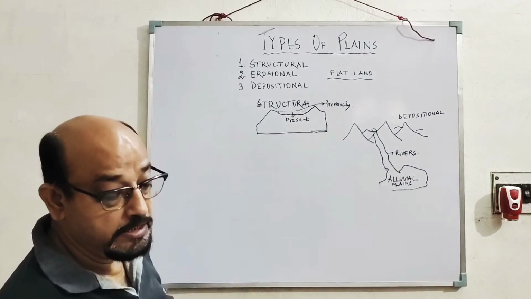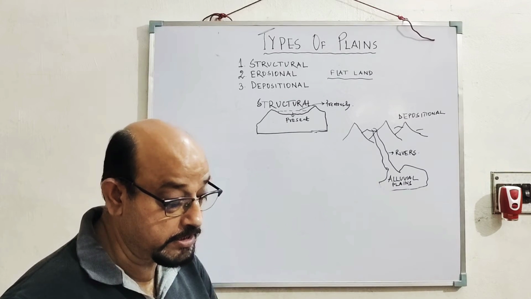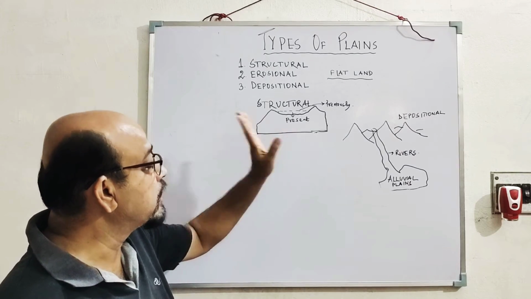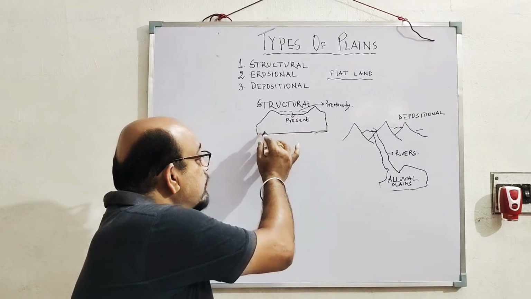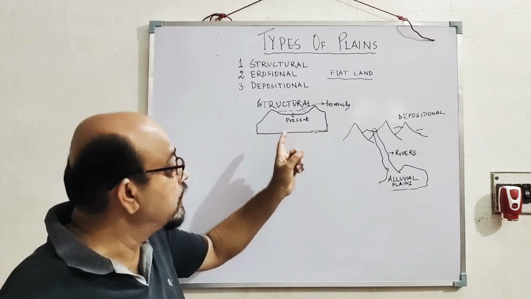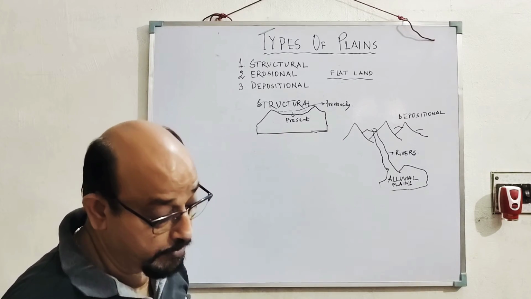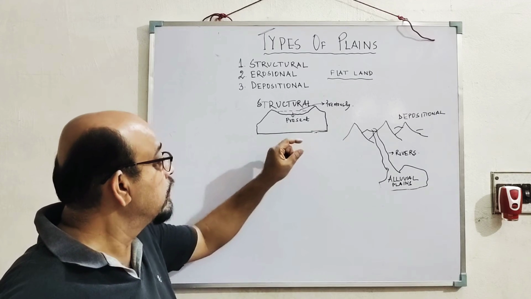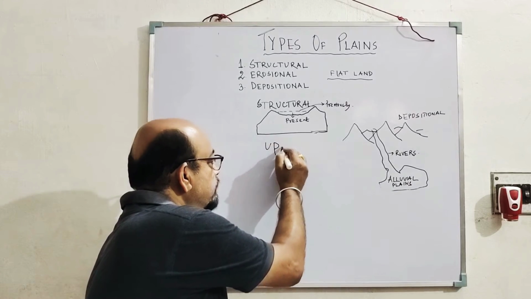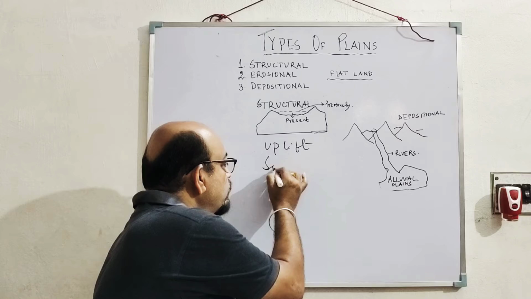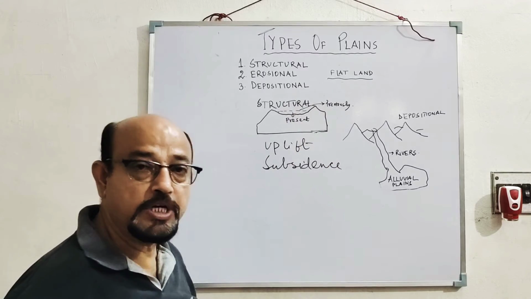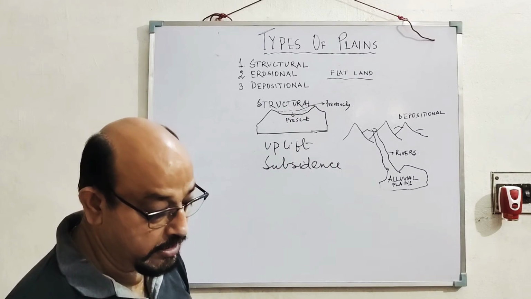Structural plains are undisturbed horizontal surfaces or structures. Now what are structural plains? Suppose because of the endogenic forces, the plates are sometimes moving upward and sometimes coming down. When it moves upward, it is known as uplift, and when it goes down, it is known as subsidence.